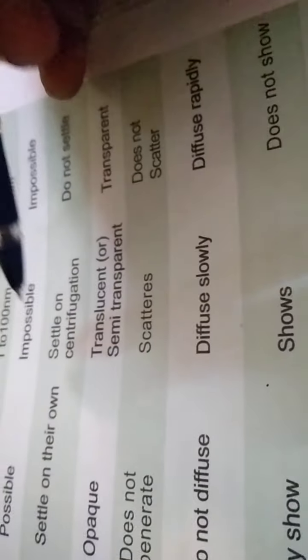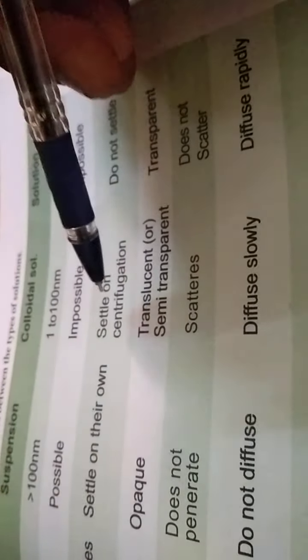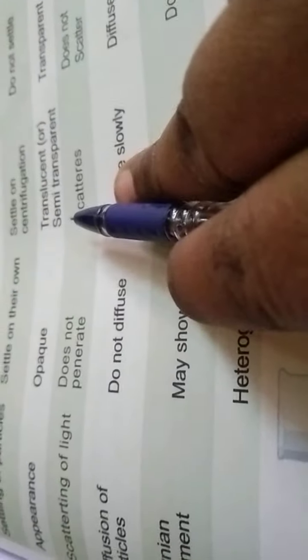The particles in them cannot be split. Next one is the settling of the particles. Suspension settles down, and colloid can also be settled by the centrifuge method, but in a true solution it is not possible to centrifuge. Then appearance: in a suspension it is opaque. Colloid is translucent or semi-translucent, it allows only half the light. True solution is transparent, it completely allows the light.